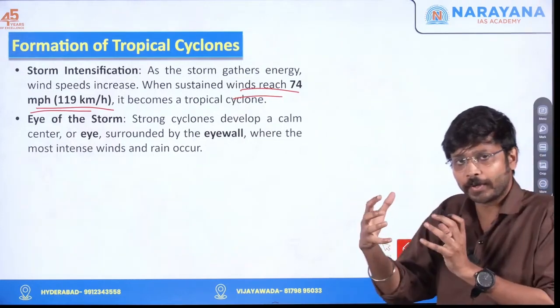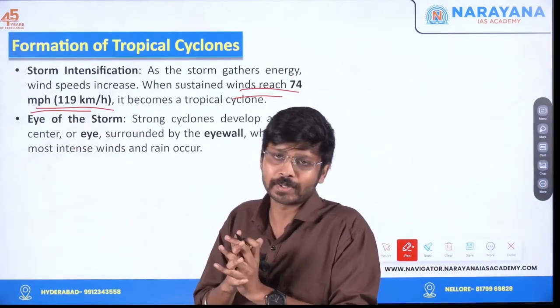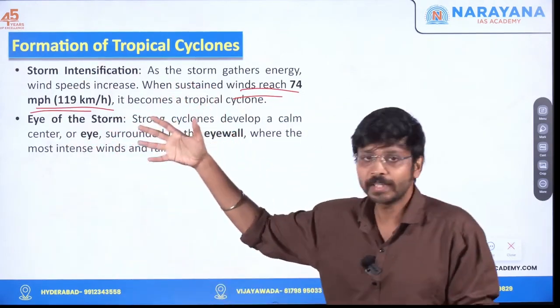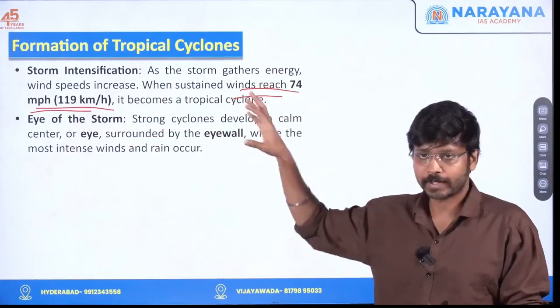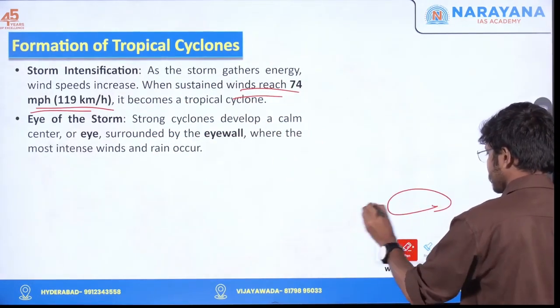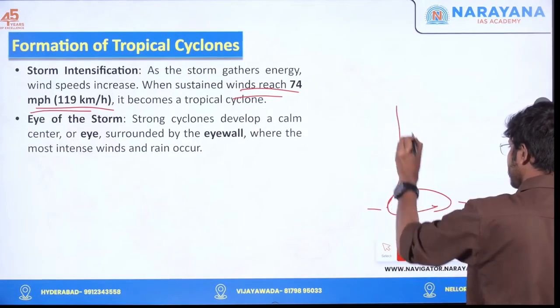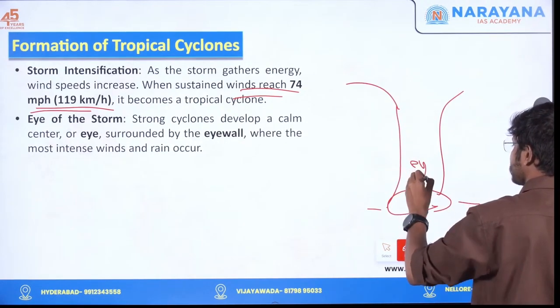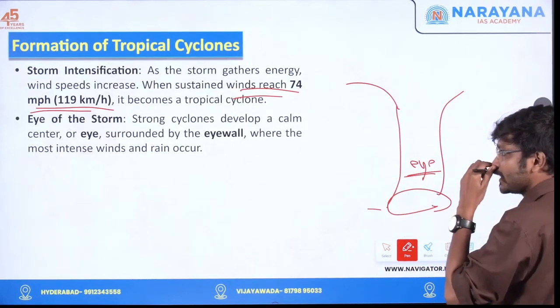After one point, if it crosses a threshold, at that time it will form as a cyclone. Okay, and also we said that the warm water is here, and this is happening here only. So this area is known as the eye of the cyclone.